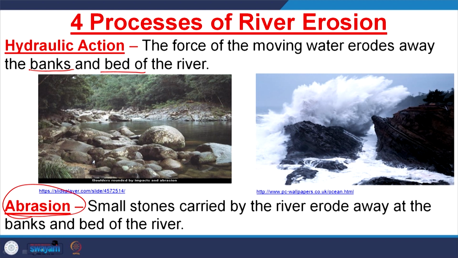If you remember, when we were talking about coastal geomorphology and the wave-cut notch, during notch formation, in the initial stage the rate of erosion will be less, because only water is associated. But with increasing time, when sand particles are added, the rate of erosion increases, because the sand as well as water are both responsible for eroding these coastal cliffs. Similarly, here in hydraulic action only water is associated, but in abrasion, with water we are adding sediment and increasing the erosion capacity of a river.